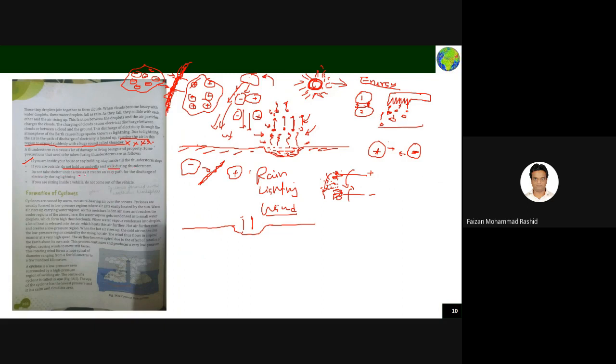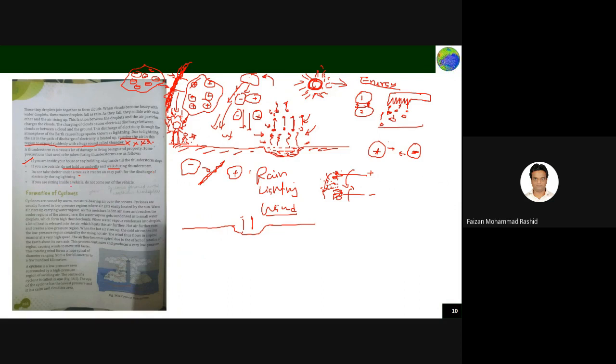Don't take shelter under a tree, because it creates an easy path for the discharge. The current that is developing due to negative and positive charge, sometimes the trees are in the way, they receive this current, and it passes the current here. So if you are standing here, a lot of current will pass to the trees, because trees will pick the current. Trees are high, the height is more, and it will pass to the person standing here. So it causes death of the person also. So during the rainy season, when it is striking, you should not be near a tree.